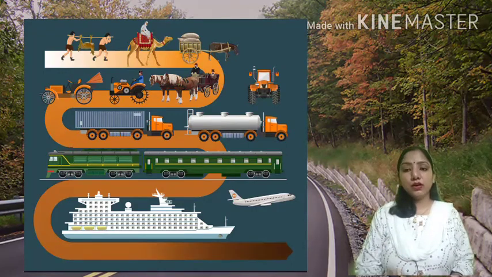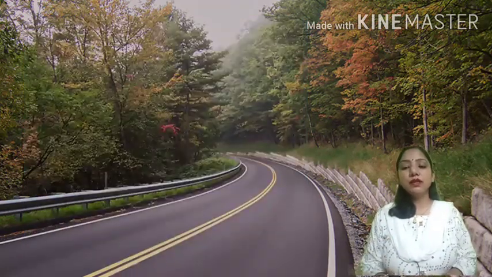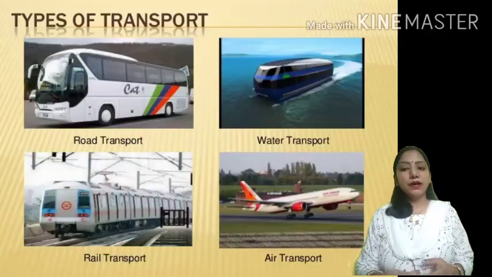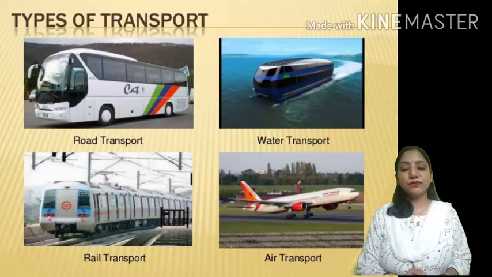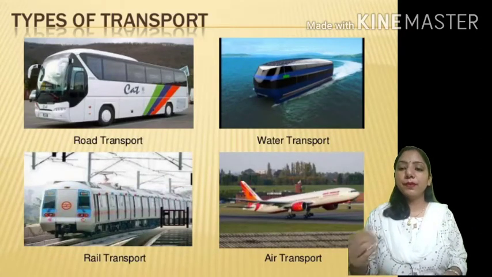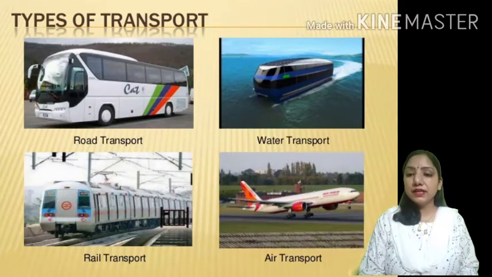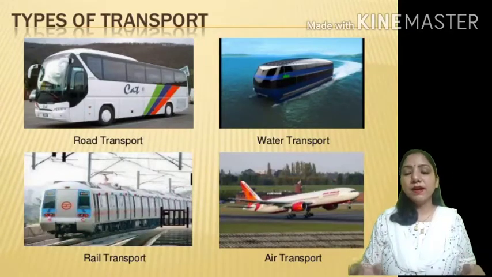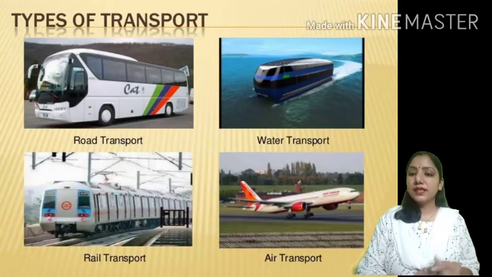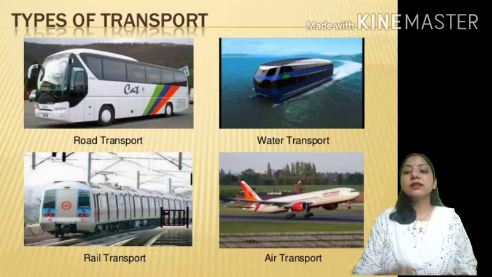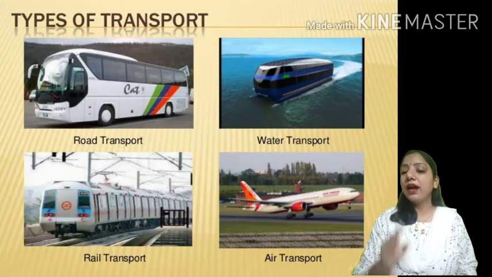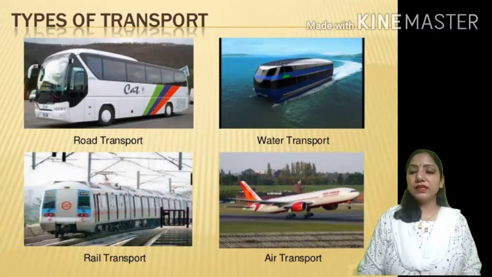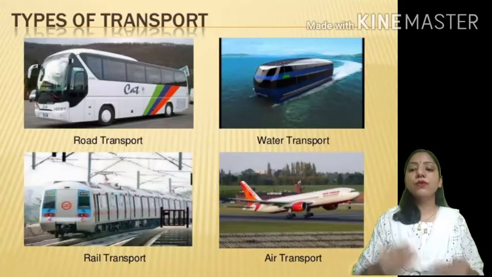And nowadays also, in many areas human beings are using animals for their transportation. But there is not only one medium of transport, there are more mediums. Basically the transport system is divided into 4 parts. What are these parts? First is roadways, second is railways, third is waterways, and the fourth is airways. So today, one by one, we will see what these 4 types of transport are.